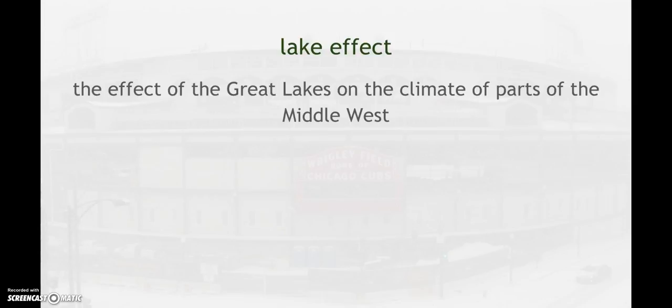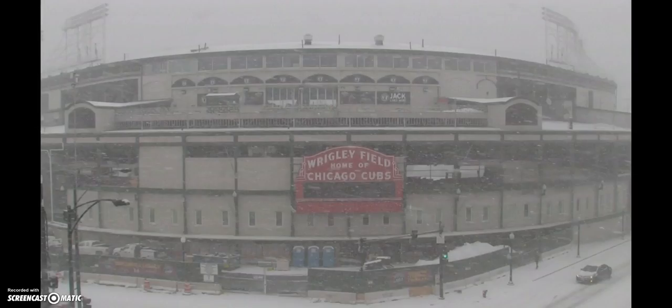Lake effect. This is the effect that the Great Lakes have on the people and the climate who live near them in the Middle West. So near the Great Lakes, there are 5 of them. There's a lot of big cities that are near the Great Lakes, but the Great Lakes have a really strange weather system that can, in the wintertime, just drop tons of snow in a very short period of time because of the fact that the Great Lakes affect the environment.